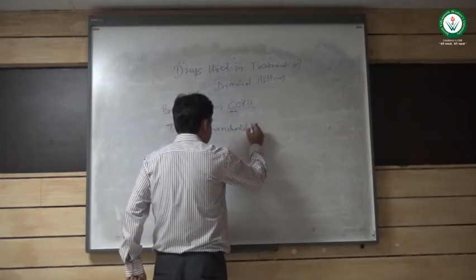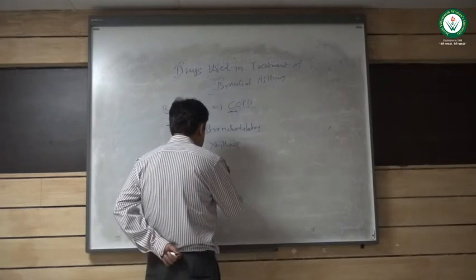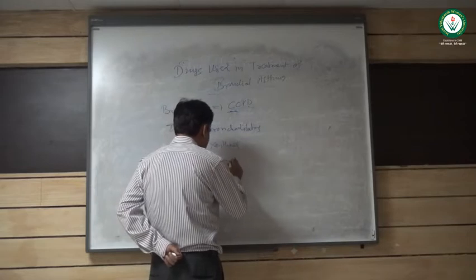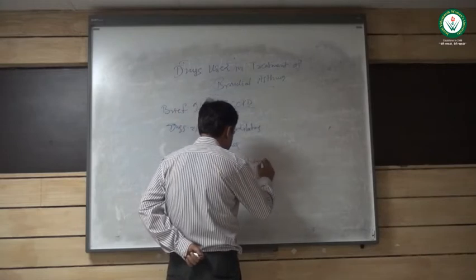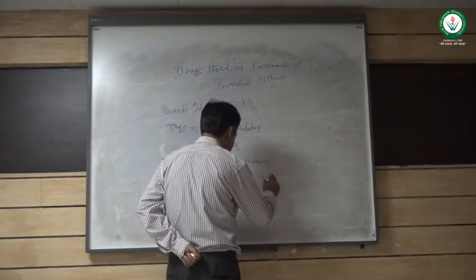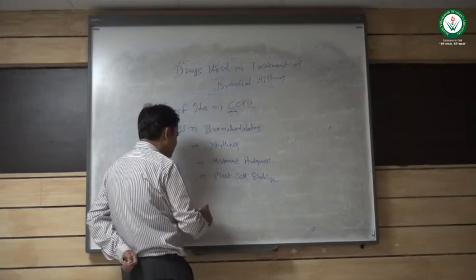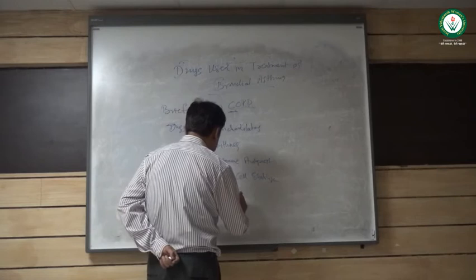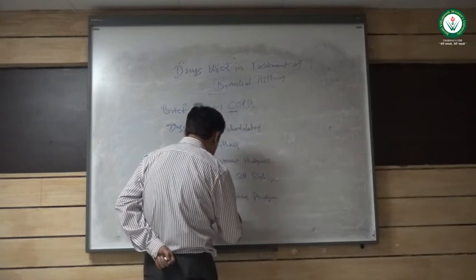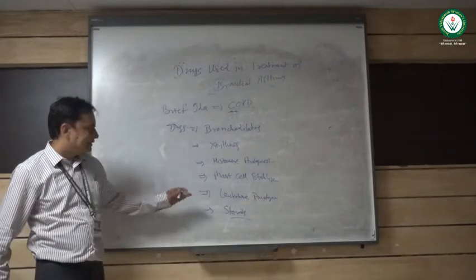So the categories of drugs used in treatment of bronchial asthma are bronchodilators, xanthines, histamine antagonists, mast cell stabilizers, leukotriene antagonists, and certain steroids. So these are the drugs which are used.